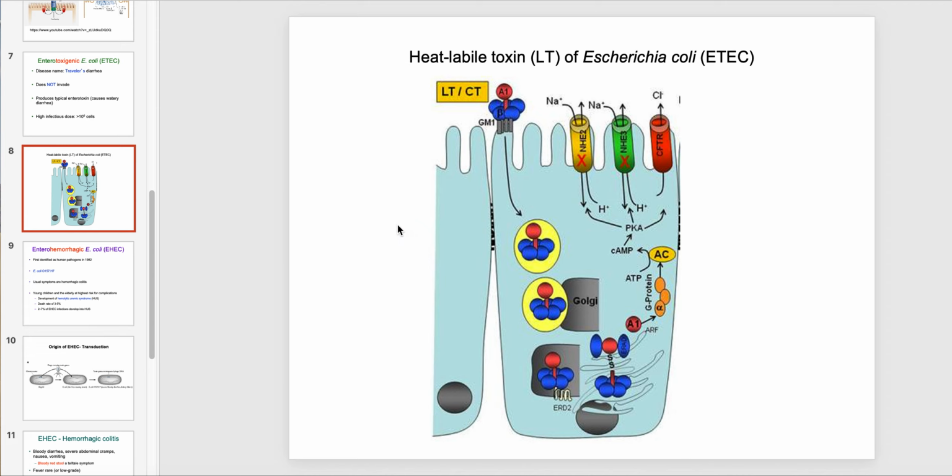I don't know exactly why this toxin, LT, is so much less deadly than cholera toxin, given that they have the same function. It may have something to do with how it ADP ribosylates the G protein. There may be a slight difference in the ADP ribosylation.